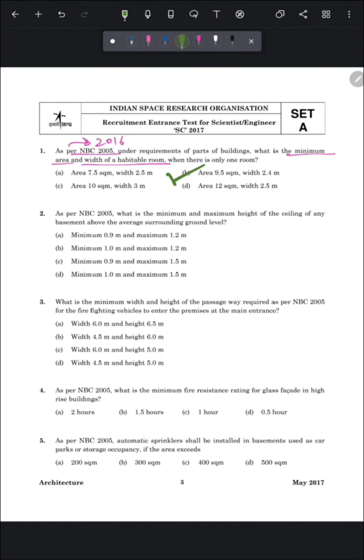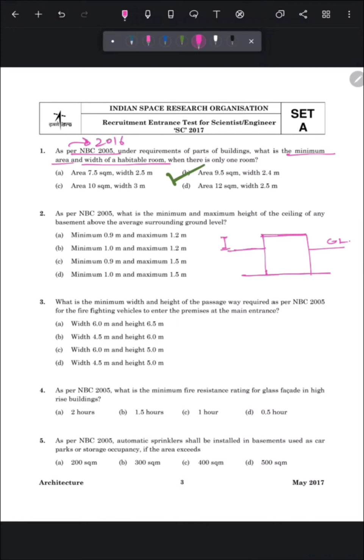Our second question is, as per NBC 2005, what is the minimum and maximum height of ceiling of any basement from the average surrounding level? So again, this question is based on NBC 2005. So let's understand through our diagram. Suppose this is the ground level and this is our basement, and some part of basement is out of the ground level.